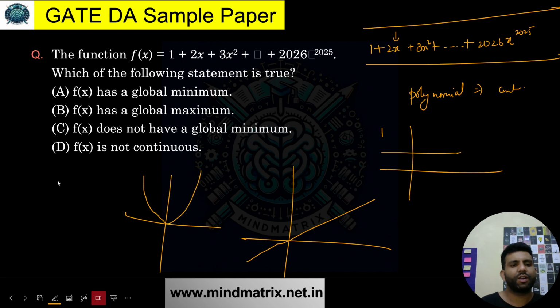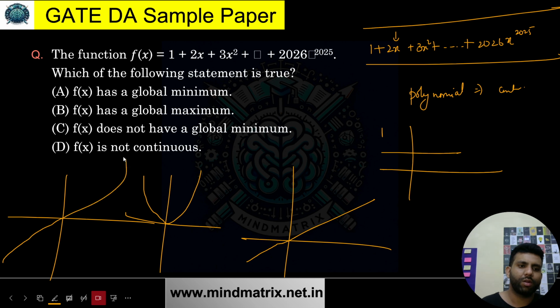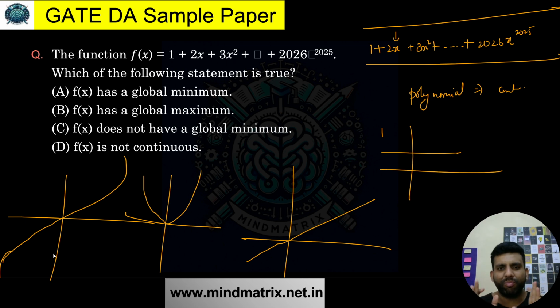I'm just telling you for reference, okay? Y equals x cube is something like this. So similarly, I just keep on adding each of these. Would you think that there will be any kind of break, that this will not be continuous? Just imagine. This is already a fact that polynomials are continuous functions.